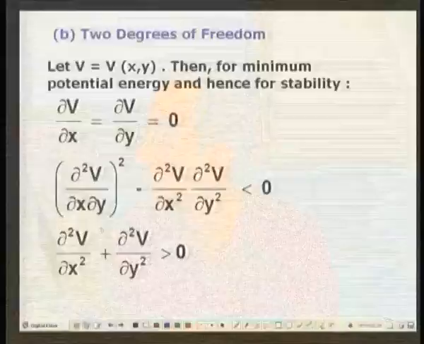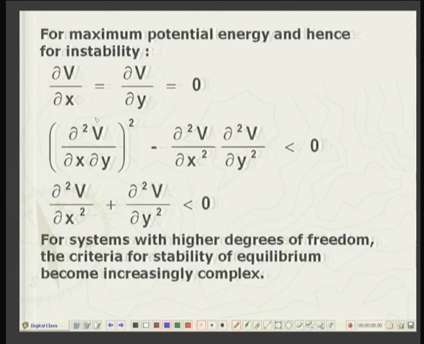For the case of instability, again we have the condition that it is a state of equilibrium, that is understood, and then this condition is the same as in the previous case for stable equilibrium. But the third condition, the Laplacian condition, is opposite. In the previous case we had this quantity as positive, now it is to be negative for unstable equilibrium. Okay?